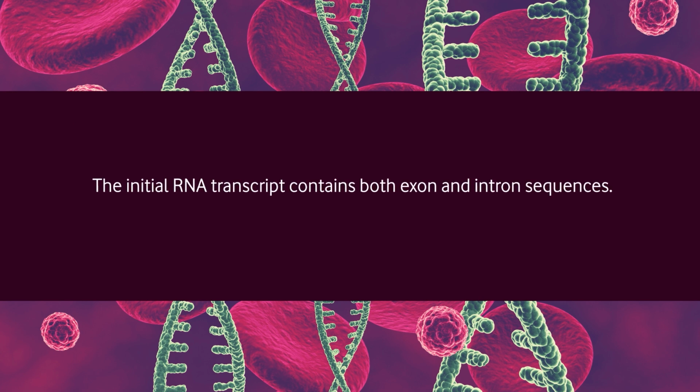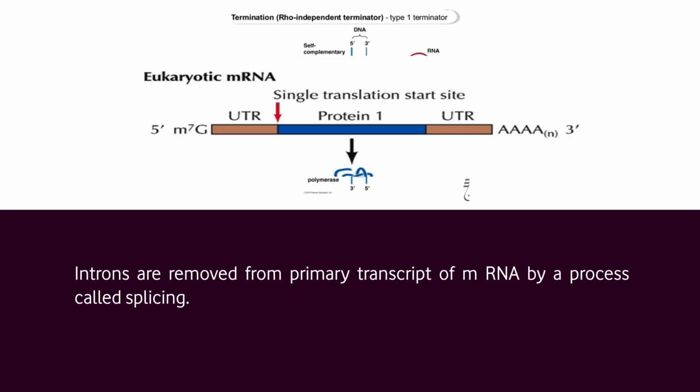The initial RNA transcript contains both exon and intron sequences. Exons are expressing sequences coding for RNA that end up in the messenger RNA, and introns are intervening sequences coding for RNA that is never translated. Introns are removed from the initial or primary transcript of messenger RNA by a process called splicing.